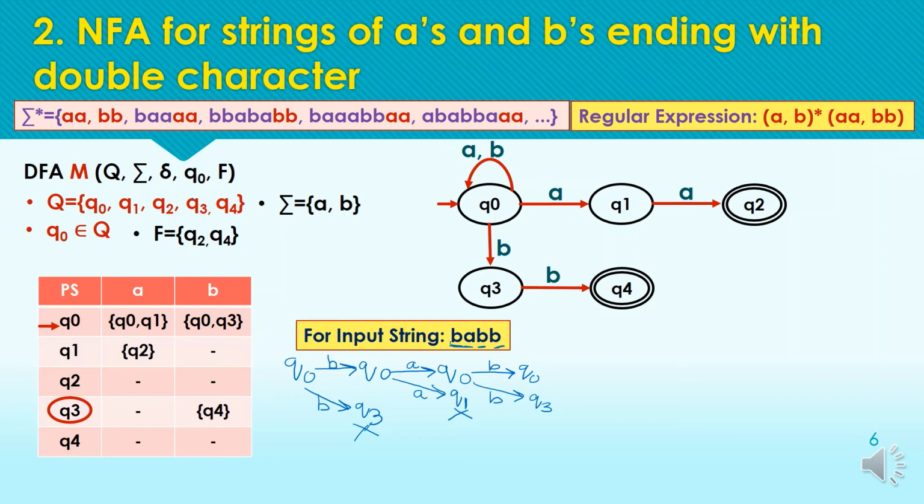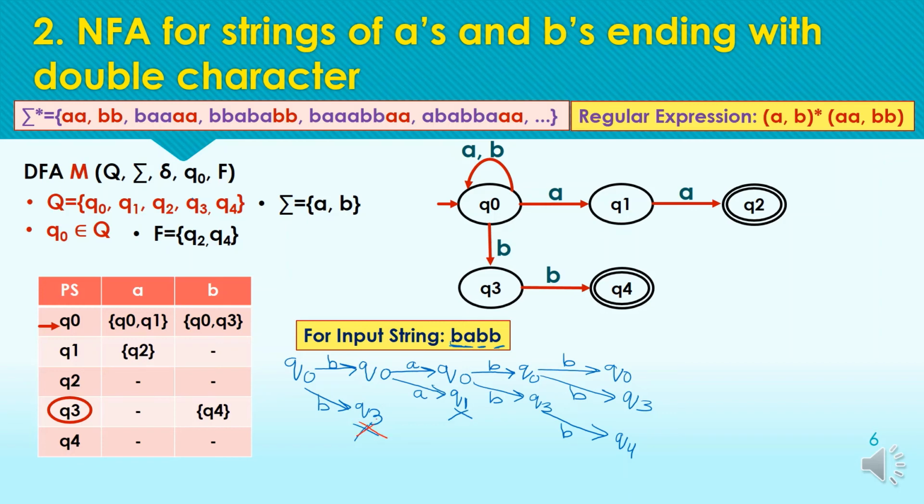Now considering the last input symbol, that is B, from q0 we are having a path to q0 and another path to q3. Now from q3 we can also continue with the path. From q3 for the input symbol B, we are having a transition to the state q4. Okay, now let's check the acceptability of the string by the machine through these various paths.